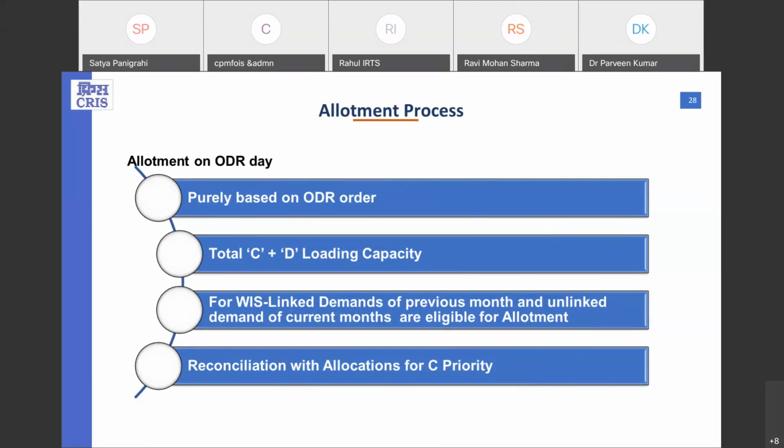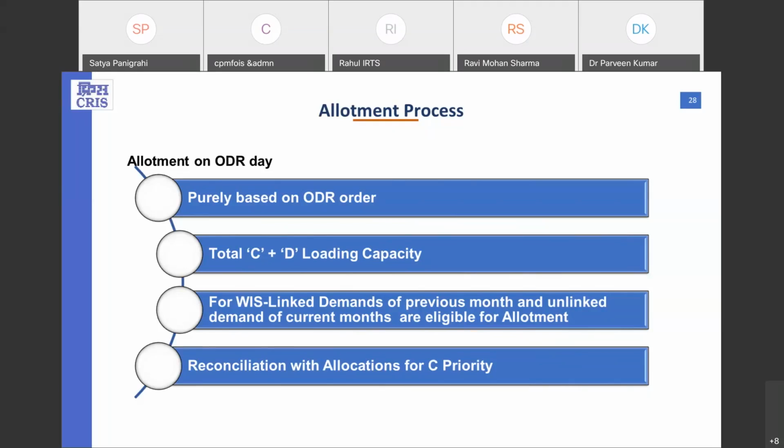No allocations, nothing, just the oldest indent will be picked up by the system, and on picking the indents, all the constraints which I told earlier, whether it is loading capacity, unloading capacity, wire capacity, or any other constraint like 3 times pendency, are applied on these indents, and if all the constraints are cleared, then the allotment is done by the system.